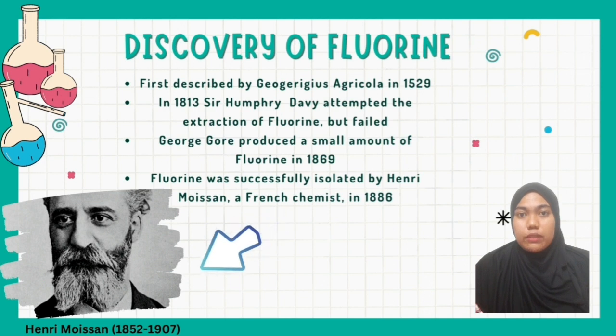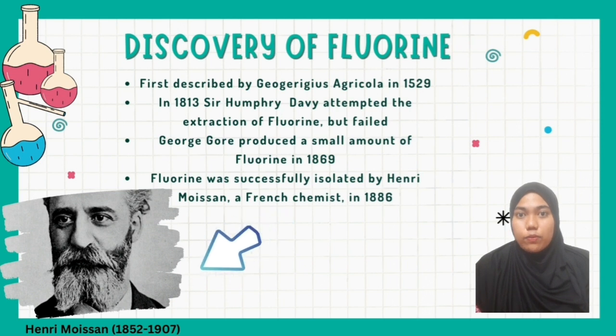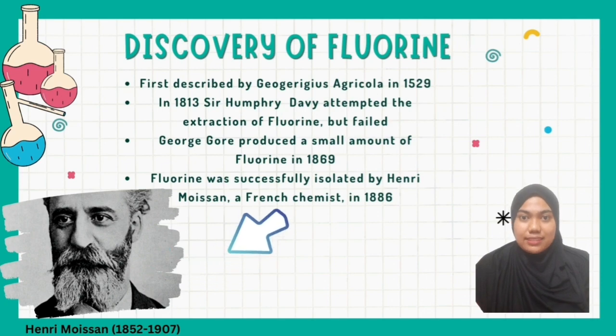It was successfully isolated by Henri Moissan, a French chemist, in 1886. He achieved this through the electrolysis of potassium fluoride and hydrofluoric acid. In 1906, Henri Moissan won the Nobel Prize in Chemistry for his work in isolating fluorine from its compounds.